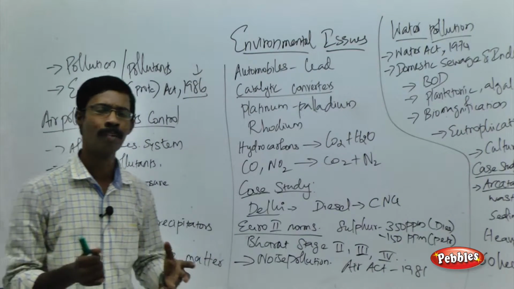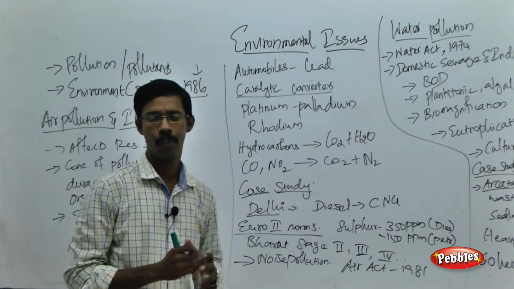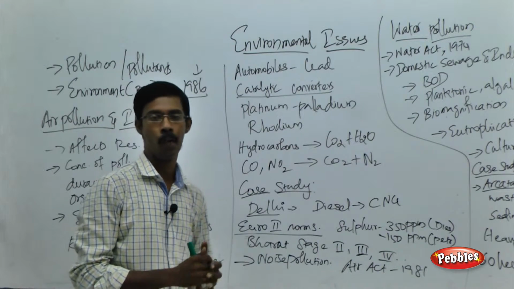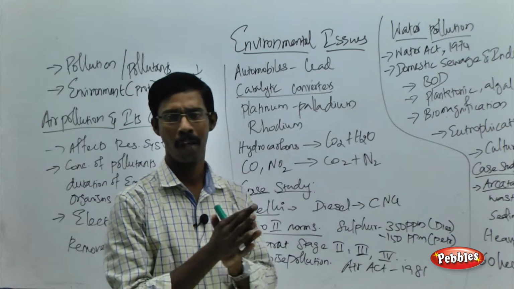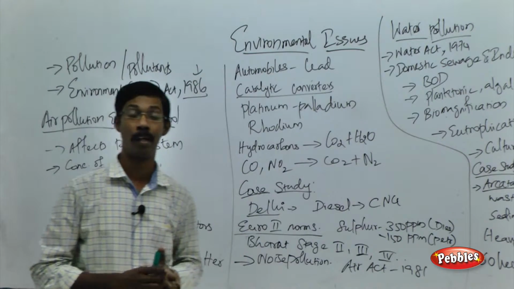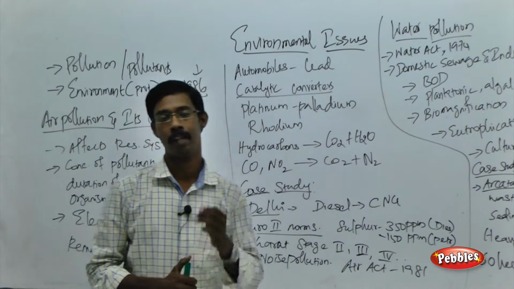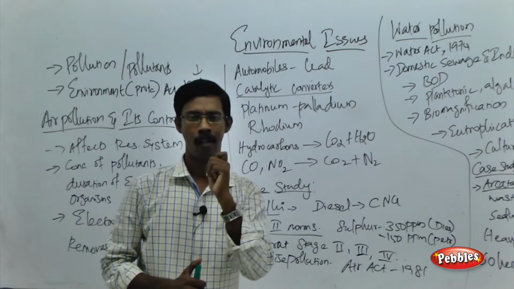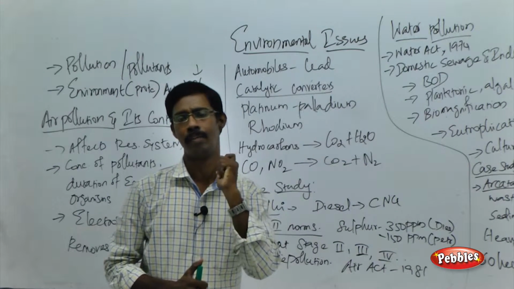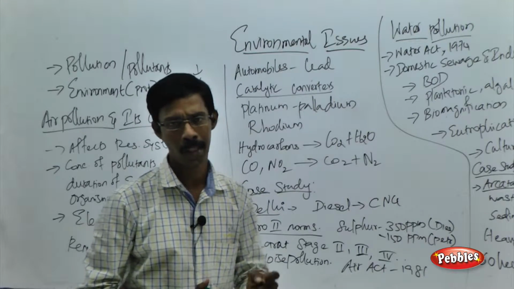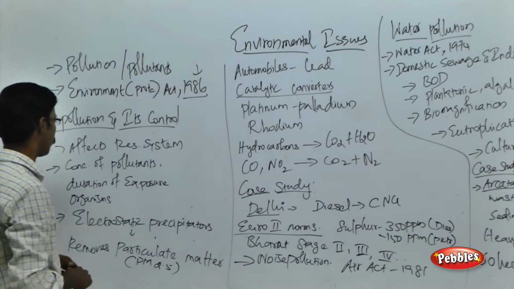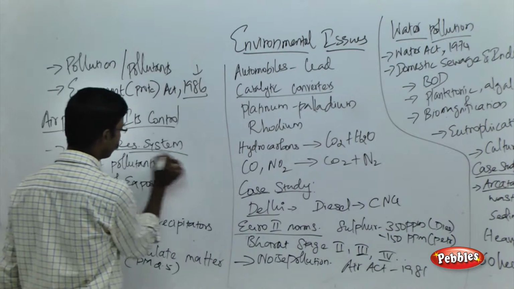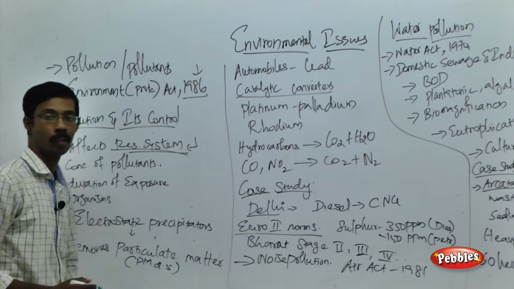What is the need for air? Without air we cannot be alive. We need air for everything, respiration, metabolism, all the activities of human beings and all the animals belong to the air. The quality of air is a must. If the air is contaminated or polluted, that will affect all the systems, especially the respiratory systems of all animals including the human being.